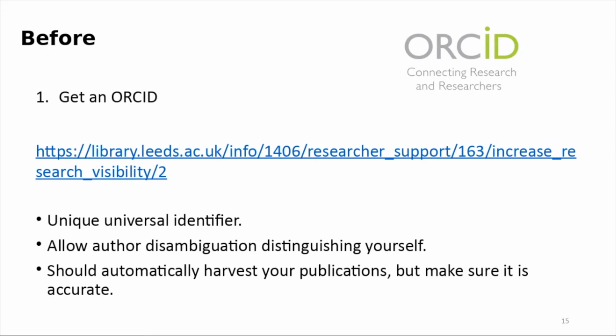An ORCID ID is an identifier that lets you distinguish yourself from others, and it is connected with different databases such as Web of Science and Scopus. So you can harvest your ORCID ID from the different databases, and it is also connected with journals.